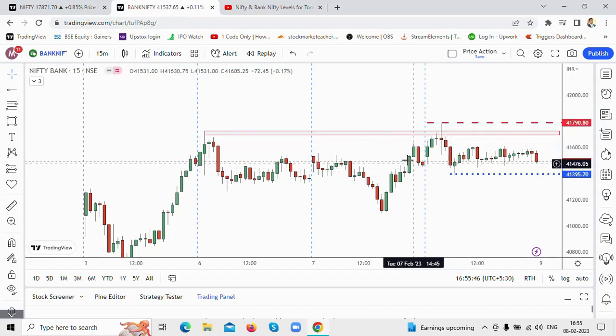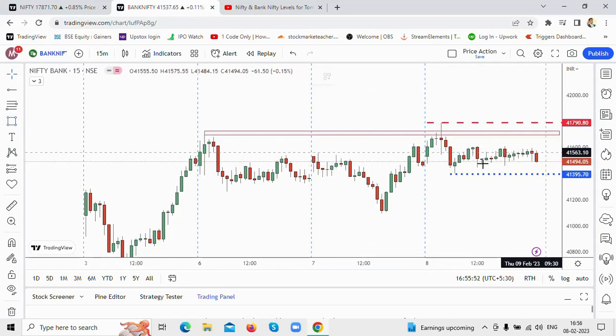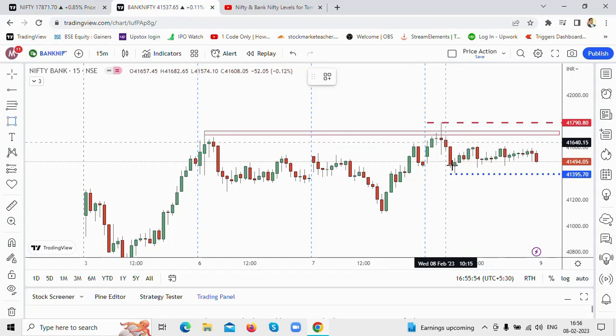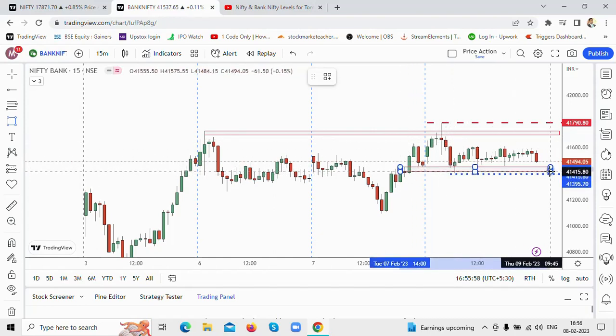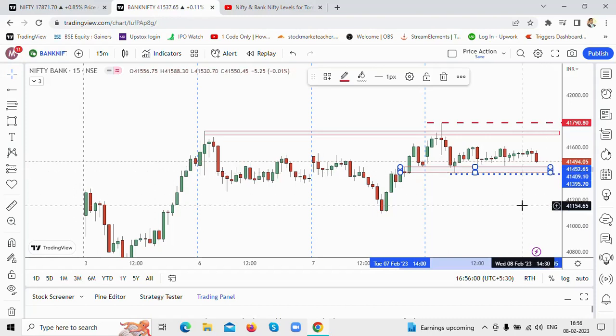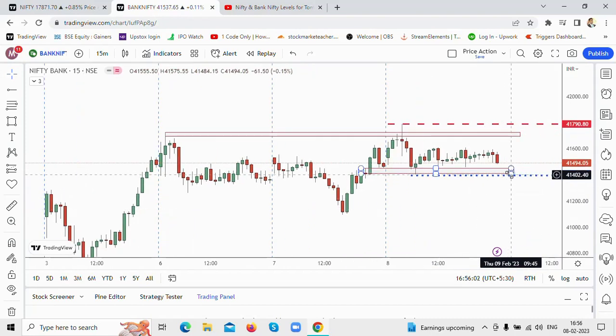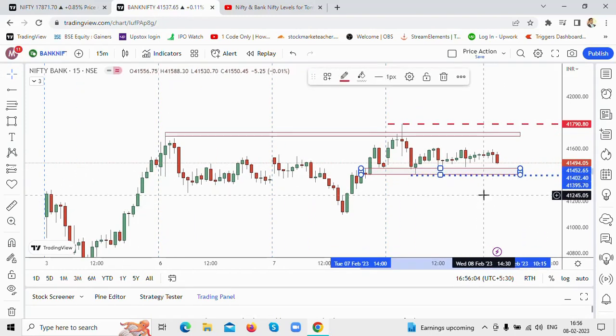We had highlighted this level in yesterday's session, which was marked as a resistance. Once broken, it could act as a support, and that acted as support in today's session. You see the price came down beautifully and took support around that particular zone, which is near the low of the day. Now what is that support level that I'm looking at? The low of the day, 41,400 to 41,450 levels. This is your support level.